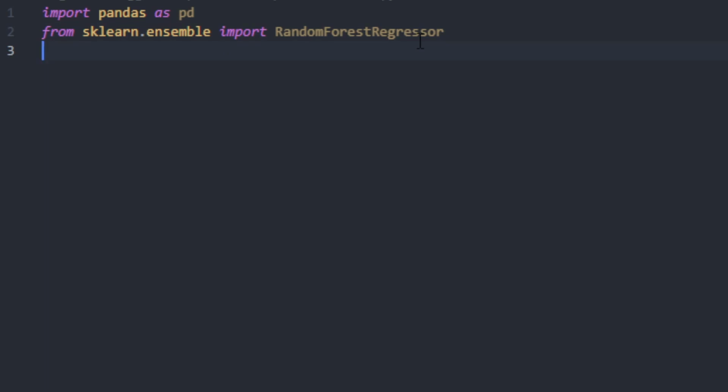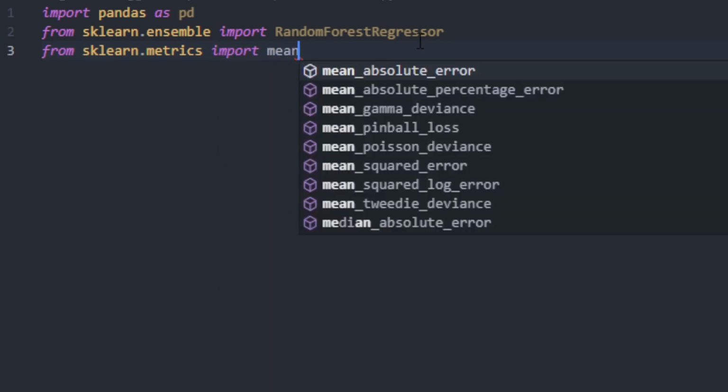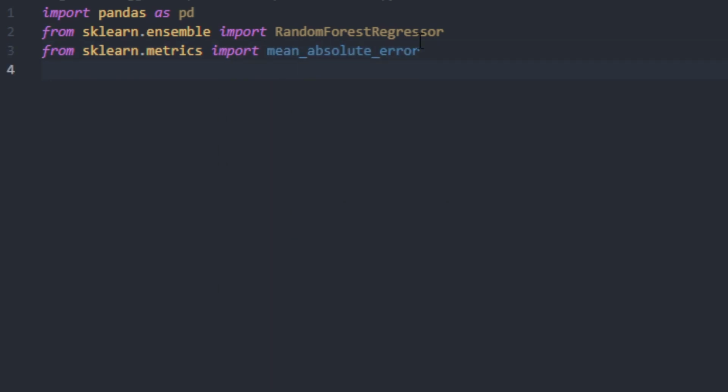The next thing that we're going to import is from also the sklearn library in the metrics section, and we're going to import the mean absolute error, and this is a function to determine the average distance from the target that we're trying to focus on and what our model has predicted.